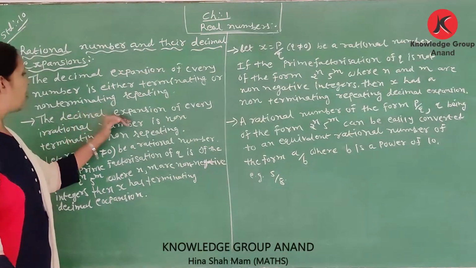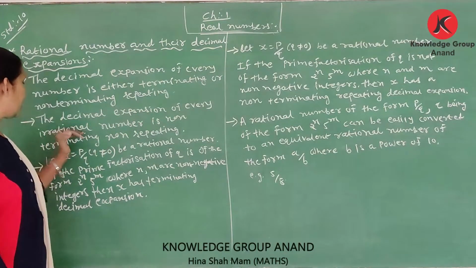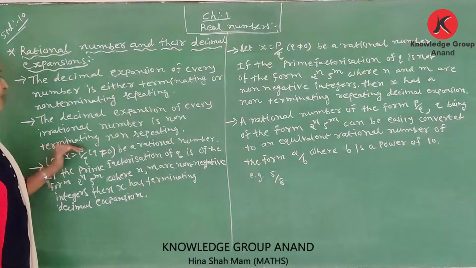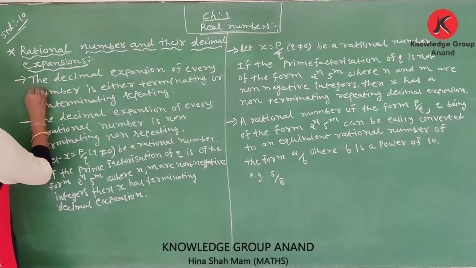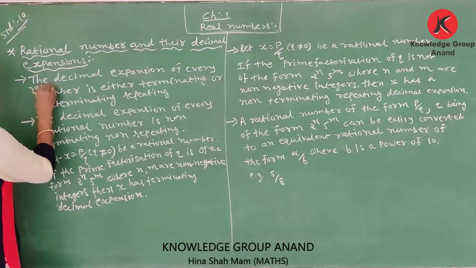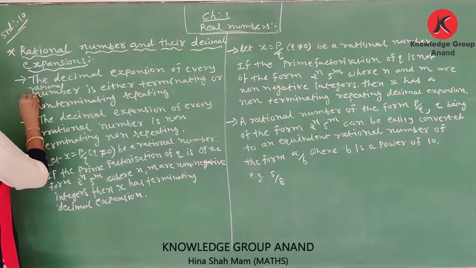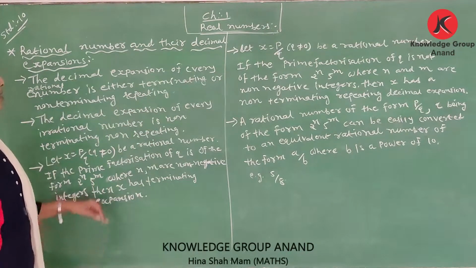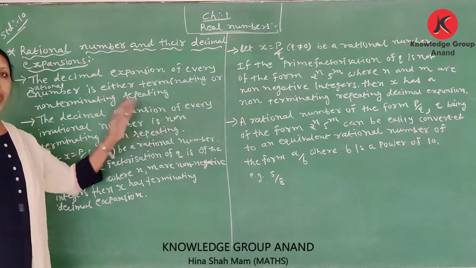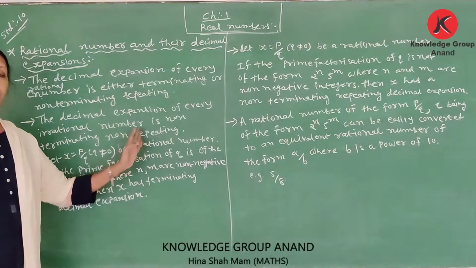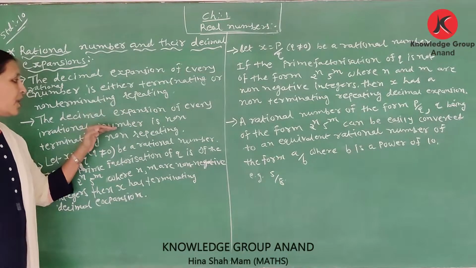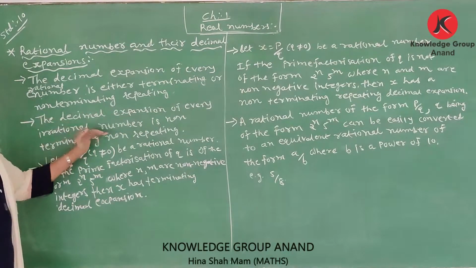The decimal expansion of every irrational number is non-terminating, non-repeating.